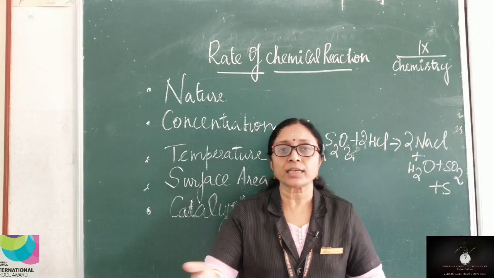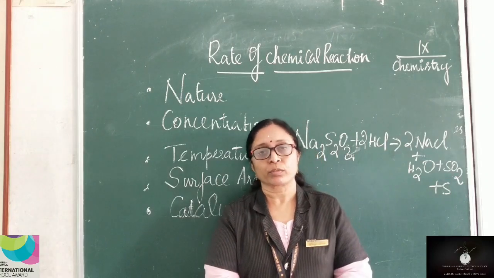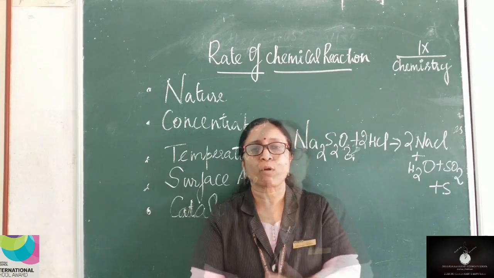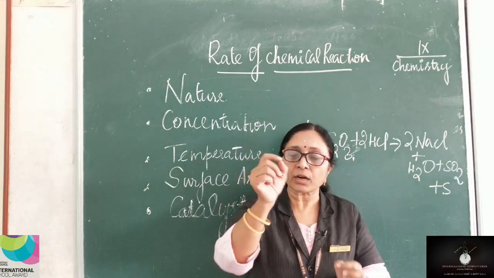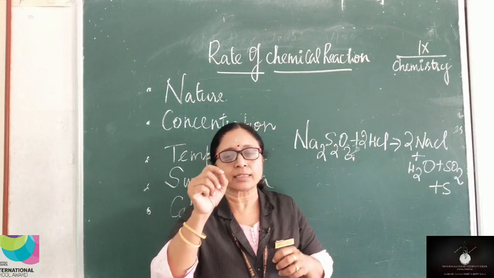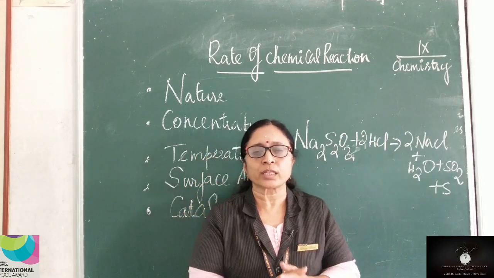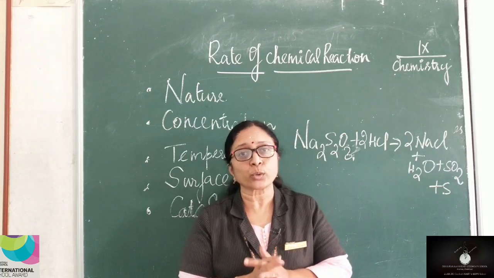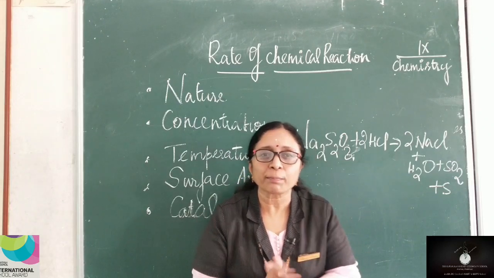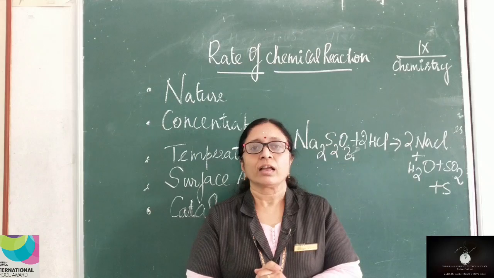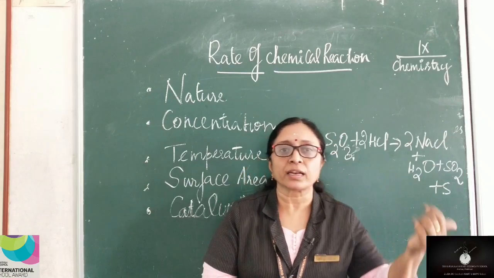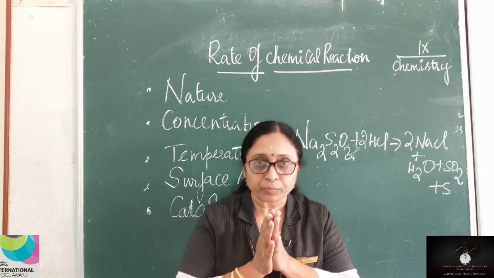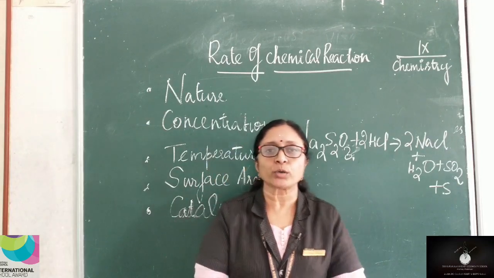Here I have added calcium carbonate in powdered form. Suppose calcium carbonate is being added in solid form. So if I add it in the rock form itself, if I add it as rock into dilute HCl, what happens? Do you think the reaction will be as fast as I showed you now? No. So what happens here? Yes. Here the surface area plays an important role. The surface area of the reactant plays an important role here.